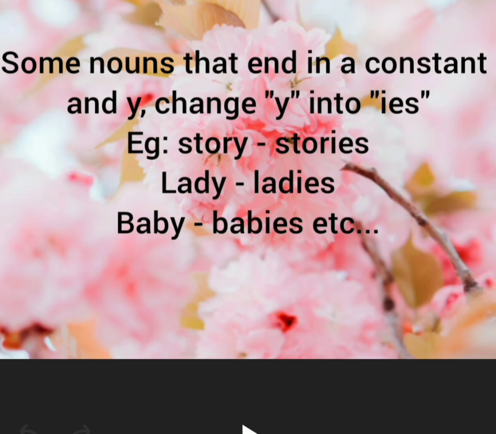The next one is baby. This also ends with the letter y, and when we add ies in the place of y, we get the plural form of baby, babies, etc. So for some nouns that end in a consonant sound and y, y changes into ies. For example, story, stories, lady, ladies, baby, babies, etc.